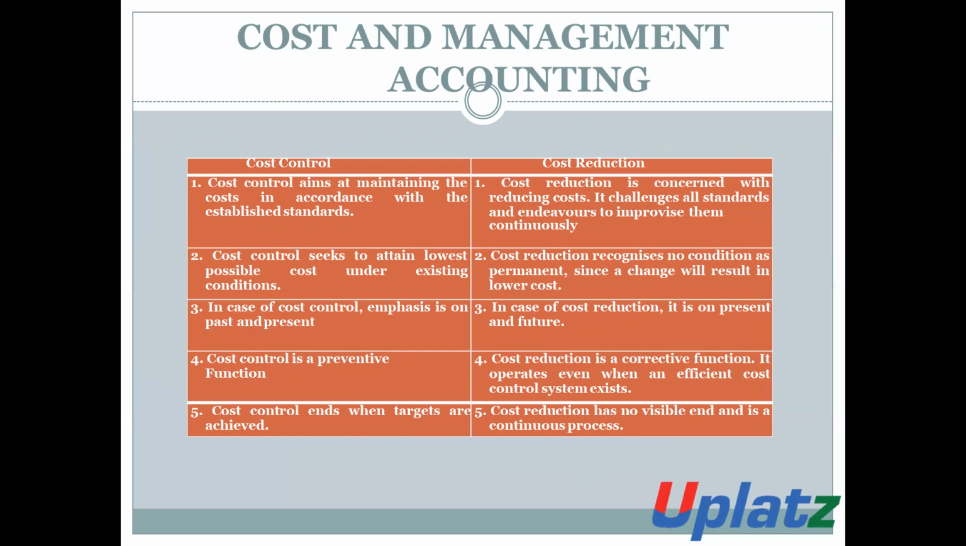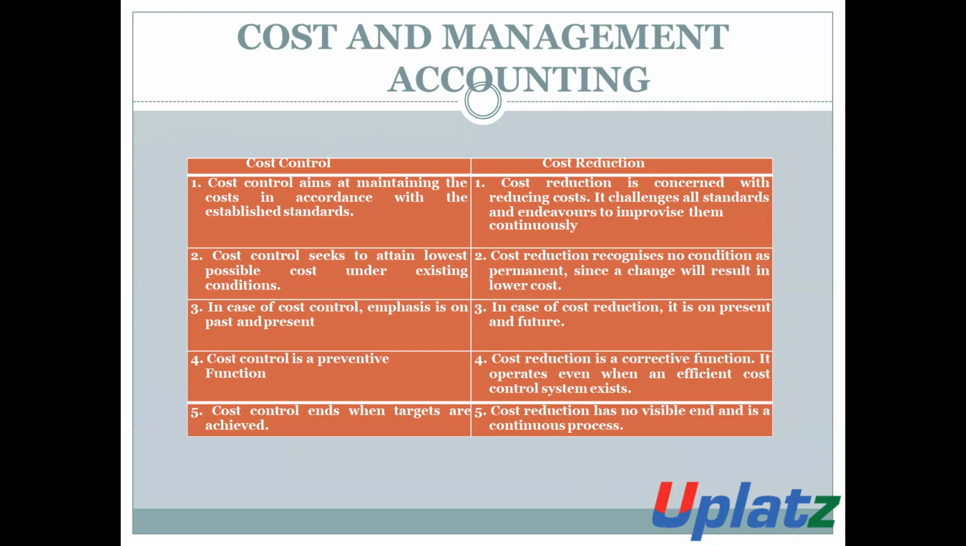It challenges all standards and improves continuity. In the case of cost control, the aim of the organization is to maintain the cost in accordance with the standard. But in the case of cost reduction, the entity wants to reduce the cost and maintain it on a continuous basis.